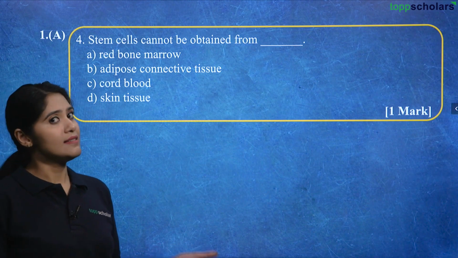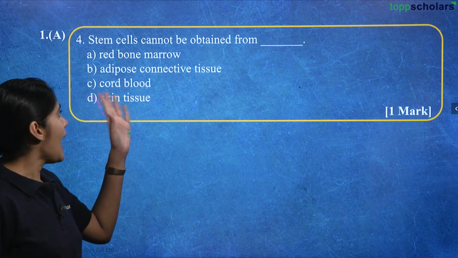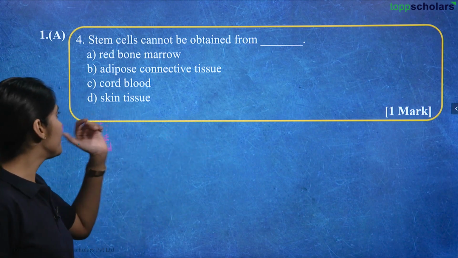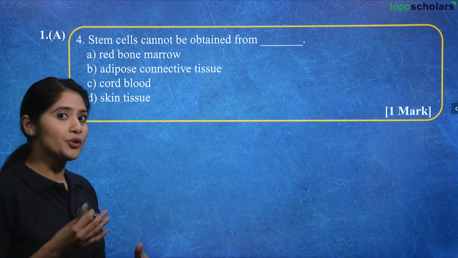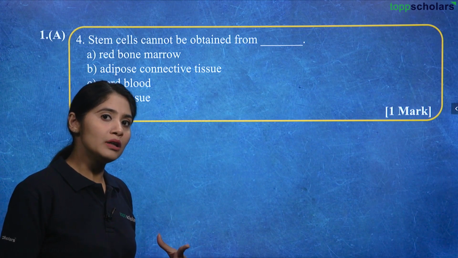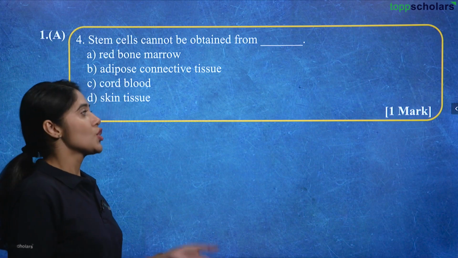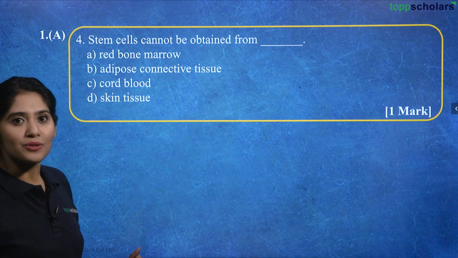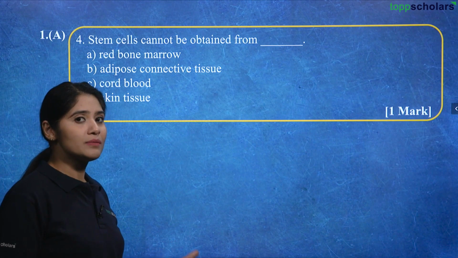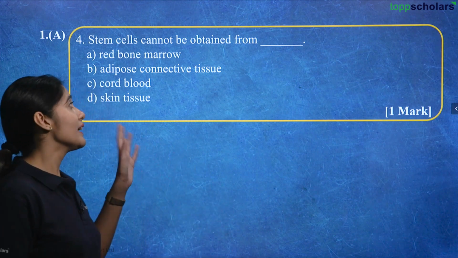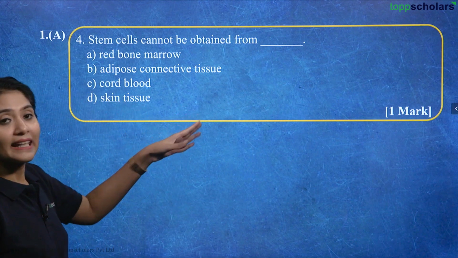We get the stem cells from red bone marrow. Adipose connective tissue? Yes, obviously. Cord blood? If you remember, during the time of birth, cord blood is collected to store the stem cells. So, that leaves us with skin tissues. Can we collect stem cells from skin tissues? No. So, the correct answer is skin tissues.